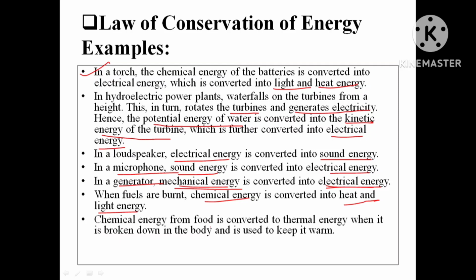Chemical energy from the food which we eat is converted to thermal energy when it is broken down in our body and is used to keep it warm. So when you eat some food, that food has chemical energy in it. That chemical energy breaks down to give our body thermal energy, so that it keeps our body warm.